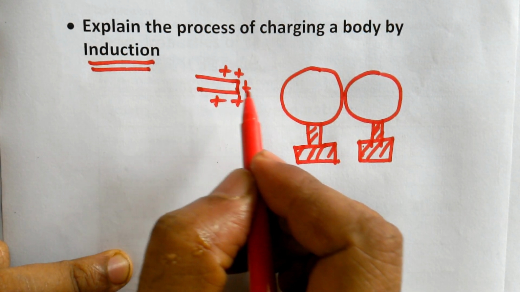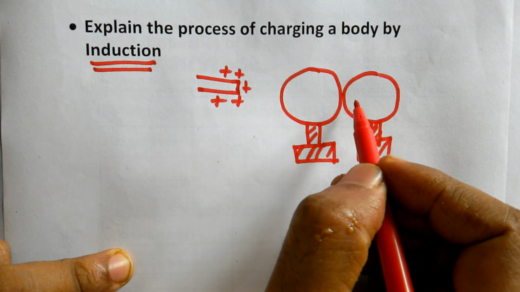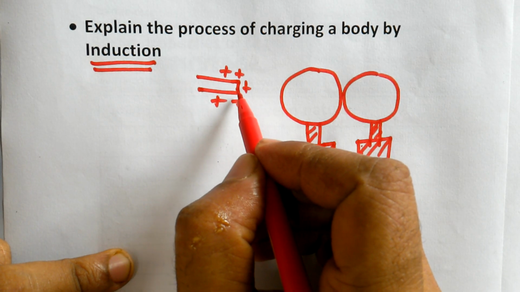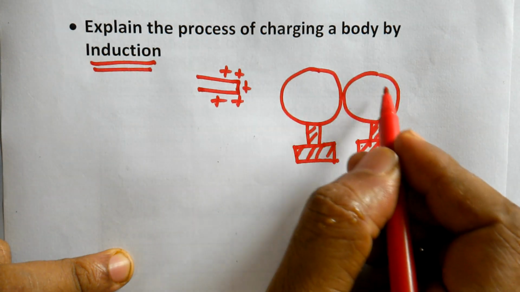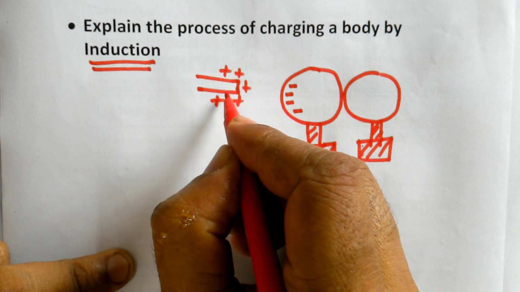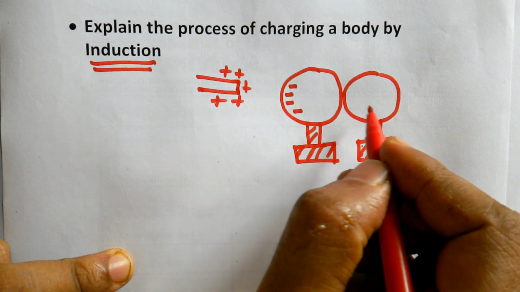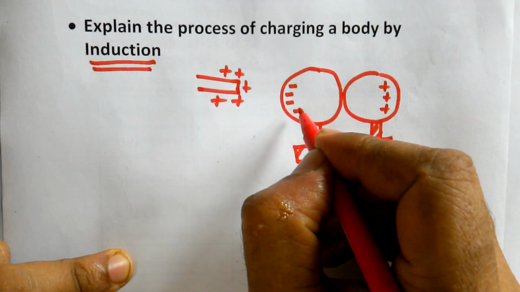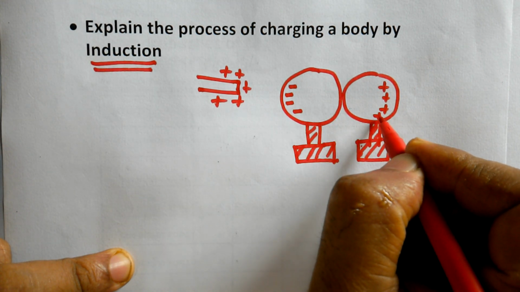So bring the charged body very close to these two spheres which are in contact. Since these two are metal spheres, they contain plenty of free electrons. Now since this is positively charged, we know that unlike charges attract. So many of the electrons get accumulated here because they have been attracted by this positive charge. Since these electrons have left their place from somewhere else, this end of the system should get positively charged, because this electron might have come from this place. So this has lost one electron, so this is positively charged.